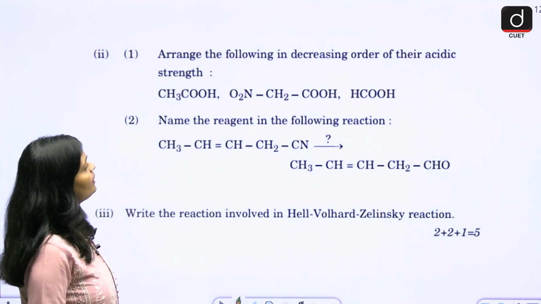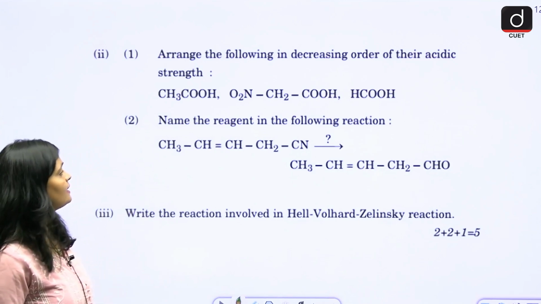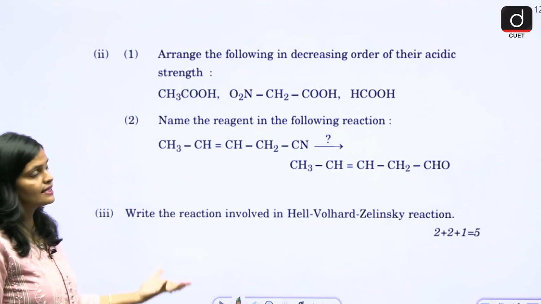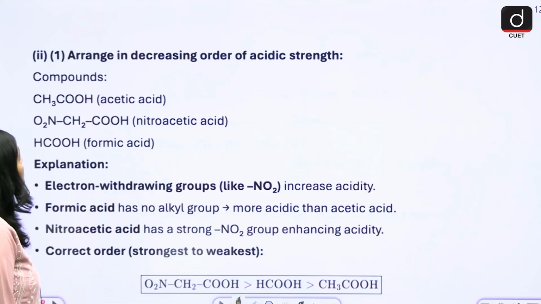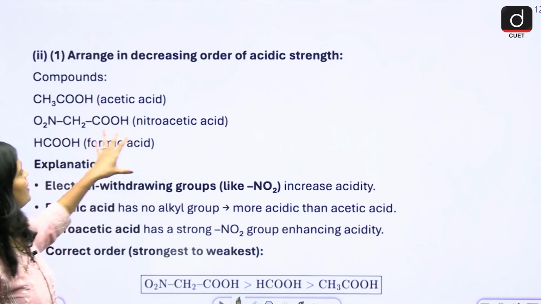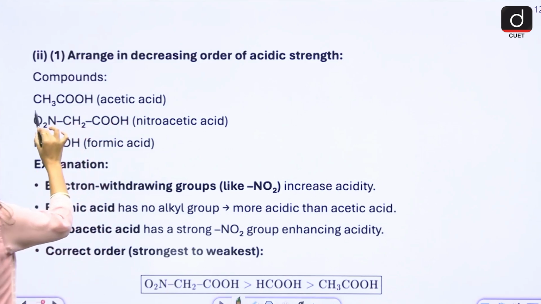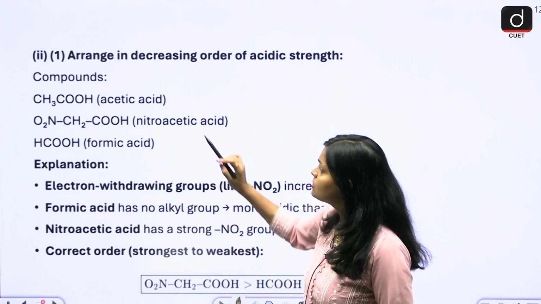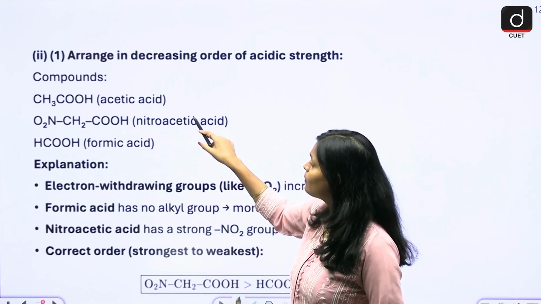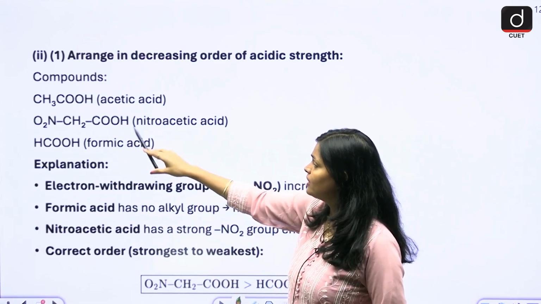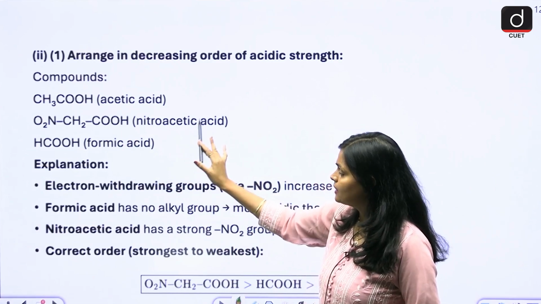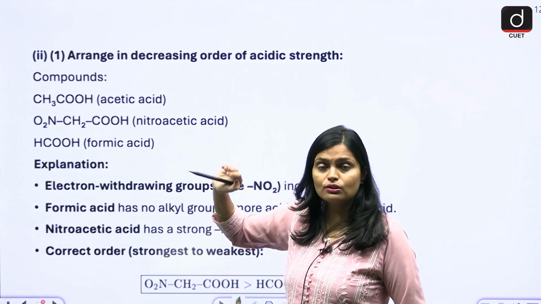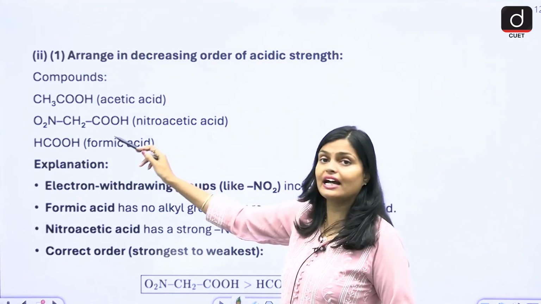Then arrange the following in decreasing order of their acidic strength. And name the reagent and the Hell-Volhard-Zelinsky reaction. Decreasing order of acidic strength. See here, this is acetic acid, right? Acetic acid has CH3COOH. Here nitroacetic acid, with the NO2 group and COOH. Here you have only formic acid. First of all, in this structure you have the acidic group as well as the nitro group.